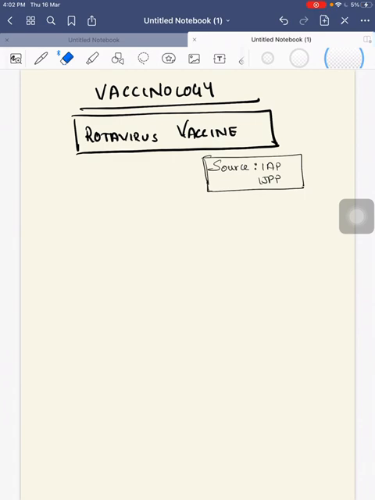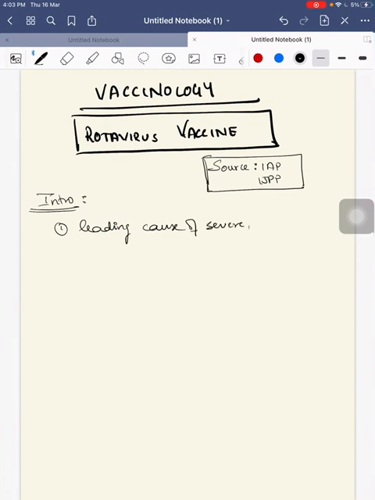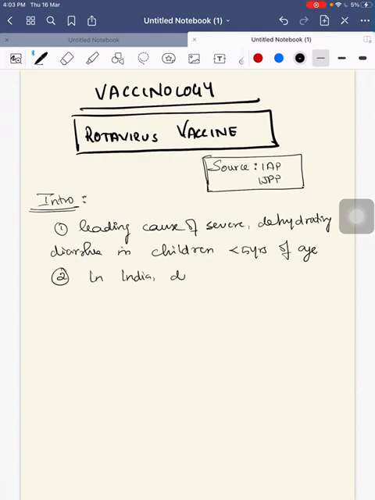So if they ask this question in your university exam, you start with an introduction. In the introduction, you jot down some epidemiological points. It is a leading cause of severe dehydrating diarrhea in children less than 5 years of age. Second, in India,